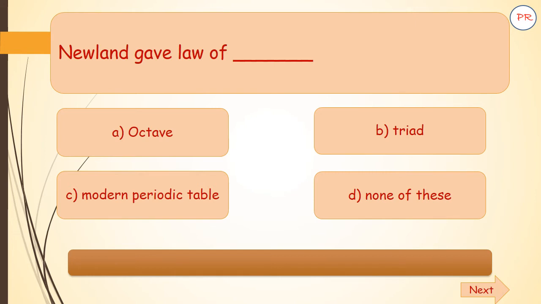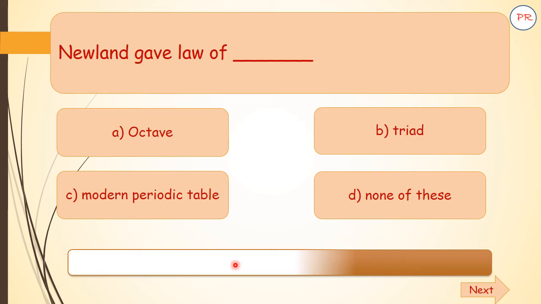Newland gave a law of A. Octave, B. Triad, C. Modern periodic table, D. None of these. Your time starts now. The correct option is A. Octave.